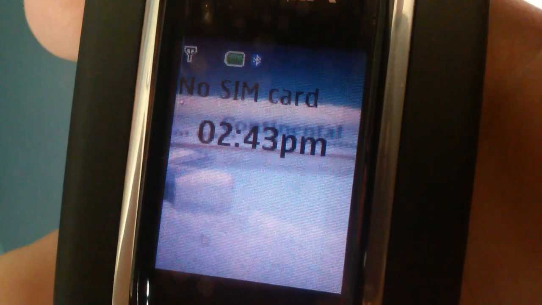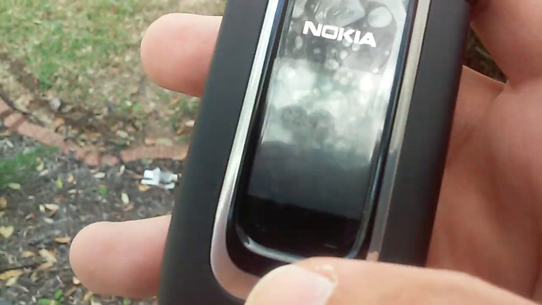If you go into the dark, let's see if we can still see. Right now you can see the airplane, but when it eventually turns off, the backlight turns off, but the image is still there and it is color. So I've never seen that before, except on this phone. And that's about it for this phone.